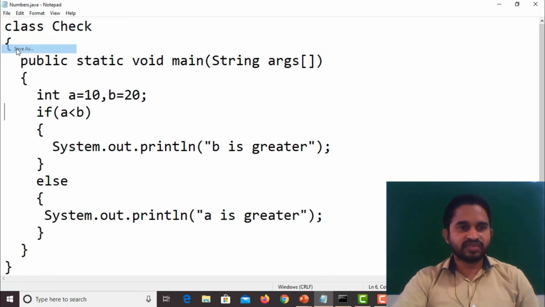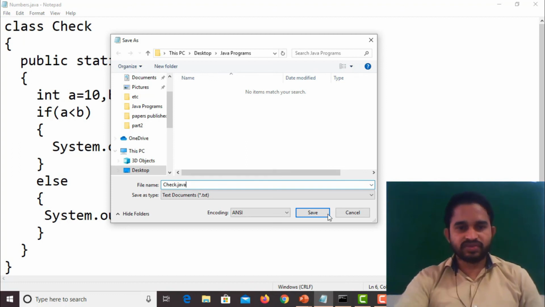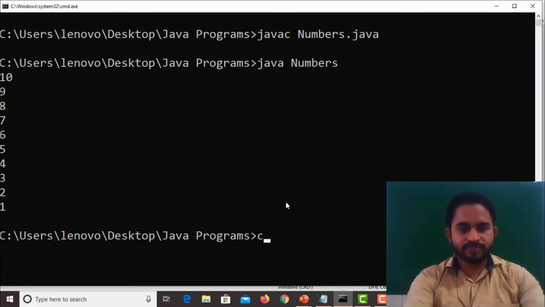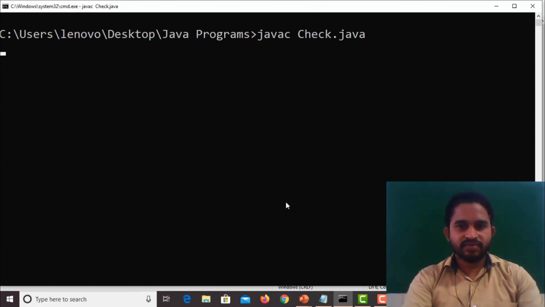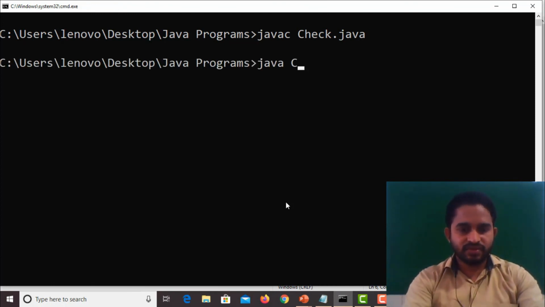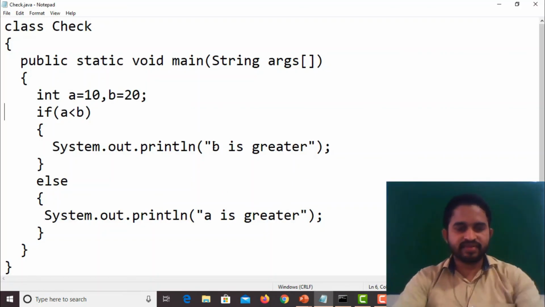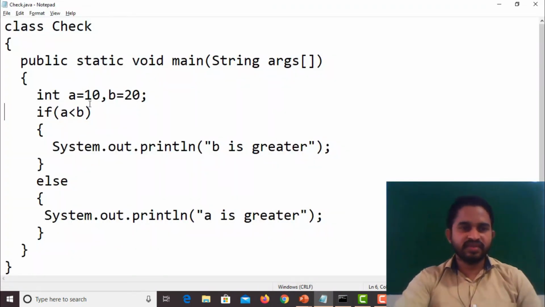So how to save? Save it as check.java. Javac check.java. Java check. So here B is greater, right? So why? Because 10 less than 20. So 20 is greater, right? So that is the reason B is greater.